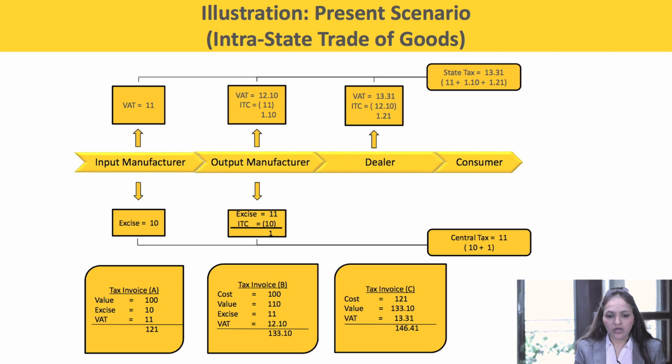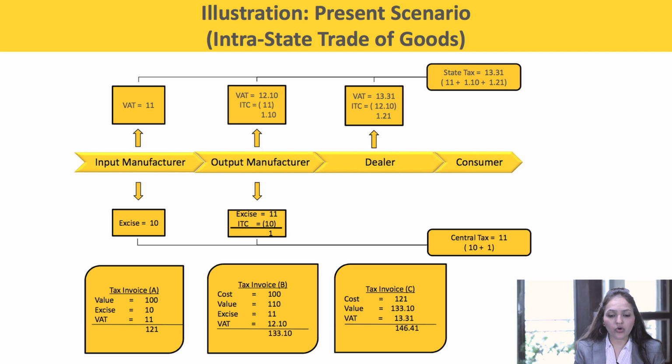Now when this output manufacturer sold to a dealer, so what is the cost to the dealer? Now the cost to the dealer is rupees 121. The value addition is including, it is 133.10. Now only VAT shall be applicable because he is a dealer. So VAT of 13.31 is applicable. Now the total value at which the dealer is selling goods to the consumer turns out to 146.41.